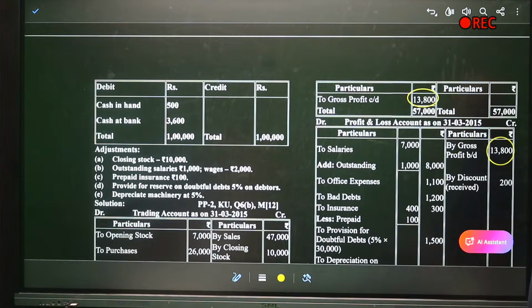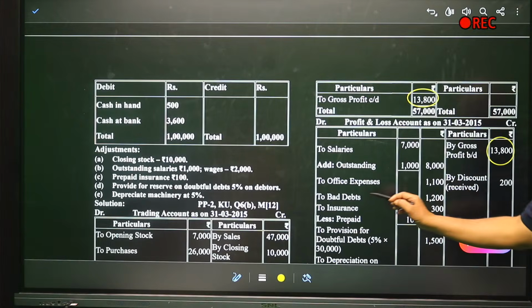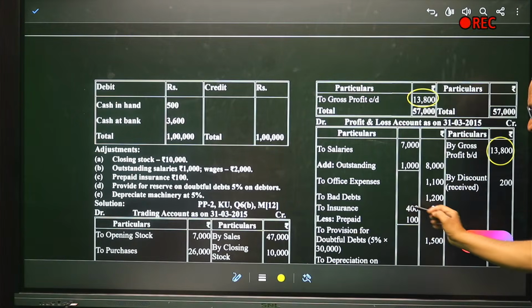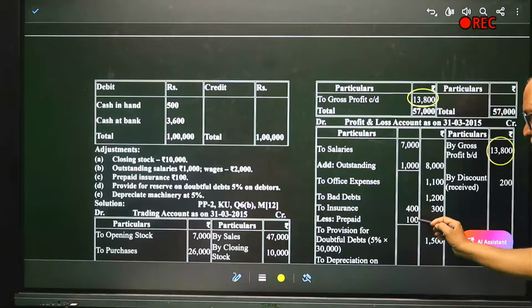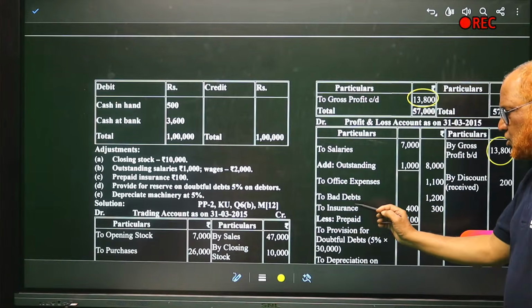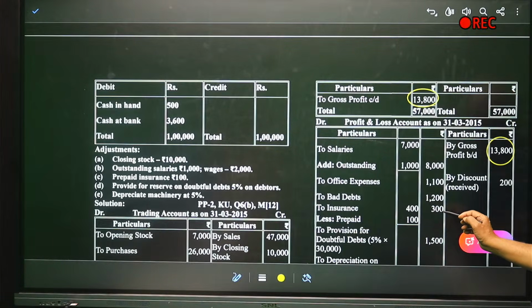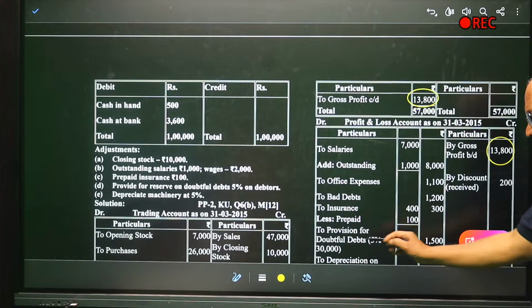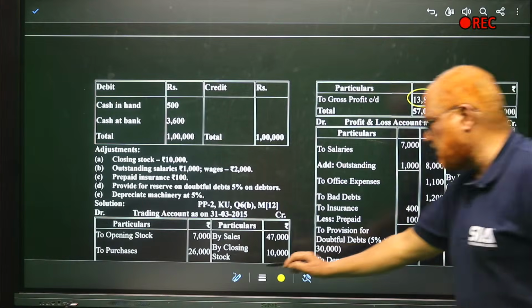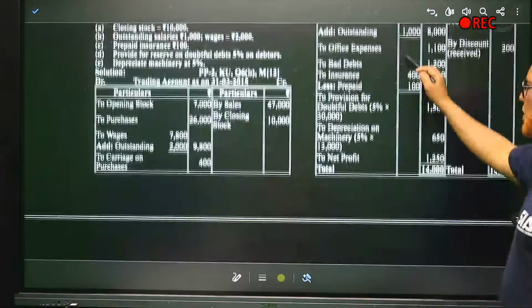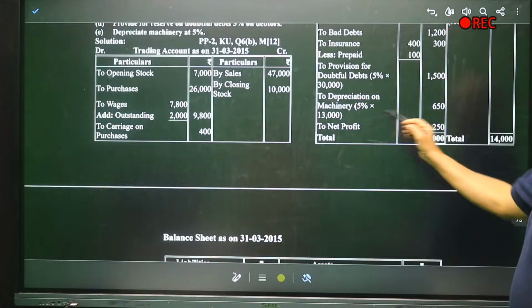Now we are in the profit and loss account. Salary 7,000, add outstanding salary 1,000. So total 8,000. Office expense 1,100. Bad debts are 1,200. Insurance 400. Insurance minus prepaid insurance. Then provision for doubtful debt 5% of 30,000 is 1,500. Depreciation on machinery 5%, 30,000.